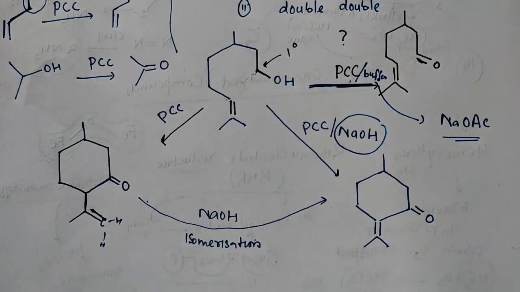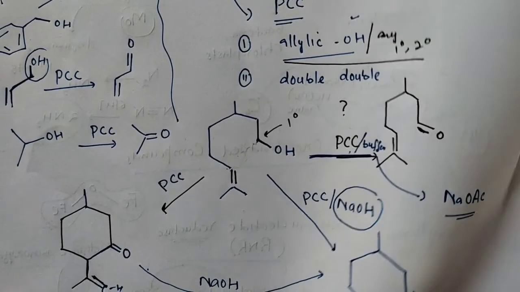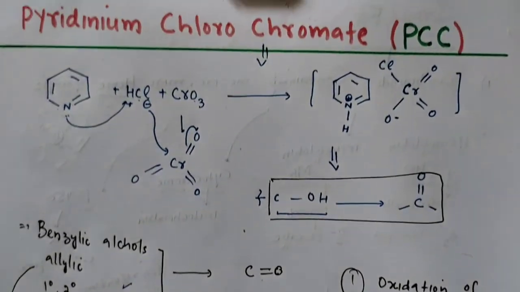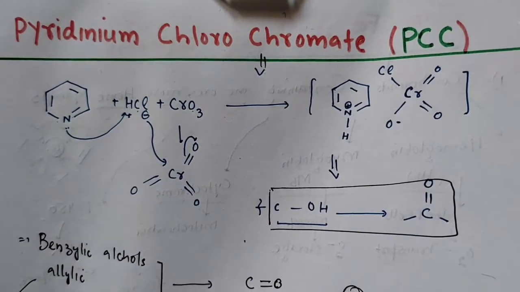So now, the important thing here is the mechanism. I feel mechanism is very important here. So let us discuss the mechanism of this reaction, this unusual behavior of pyridinium chlorochromate. Let's discuss the mechanism.